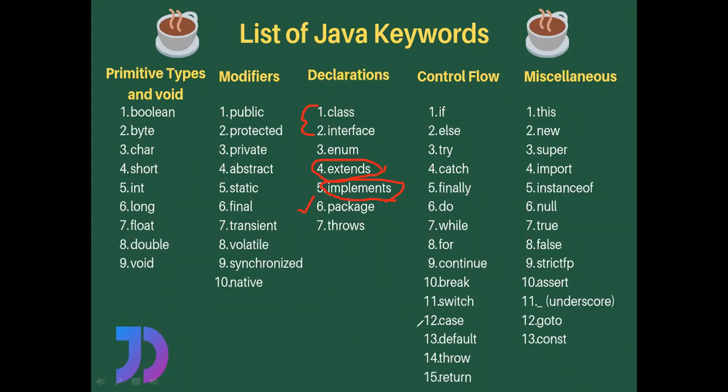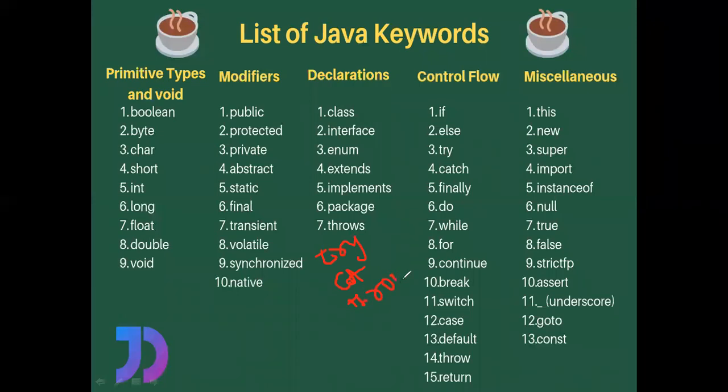And then coming to the next one, throws. So during the topic of exception handling, I think the people who have covered the C++ programming language may be familiar with exception handling. So in C++, we have three keywords. Those are try, catch, and the third one is throw.